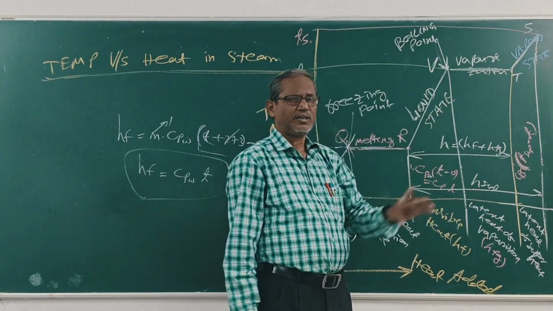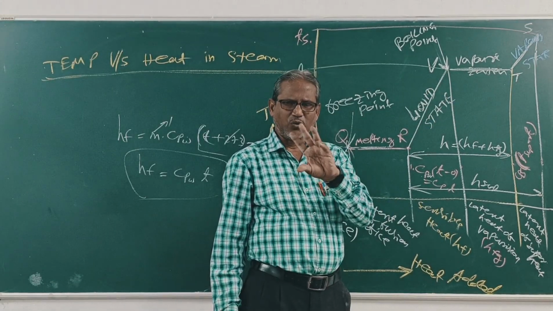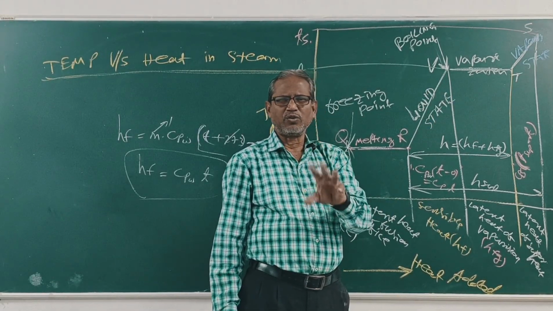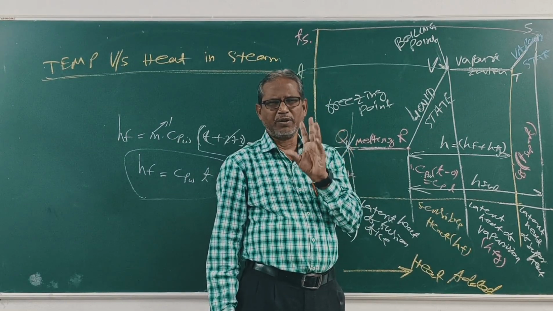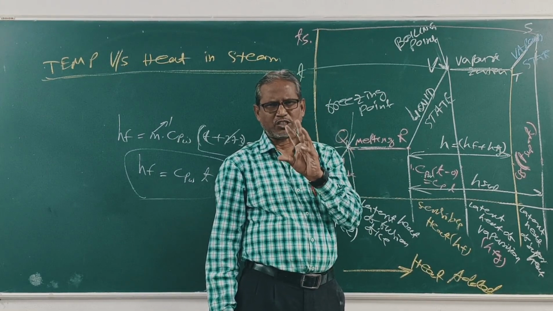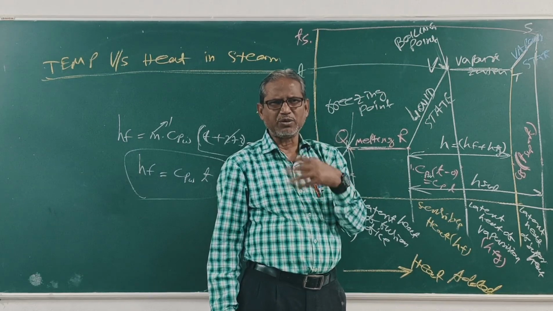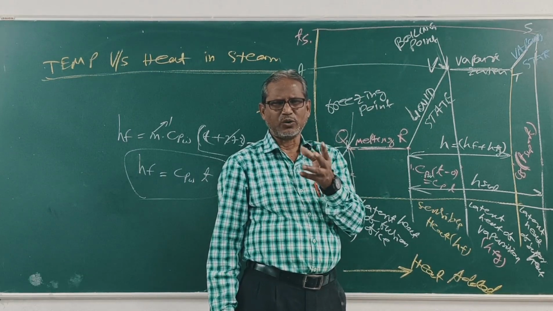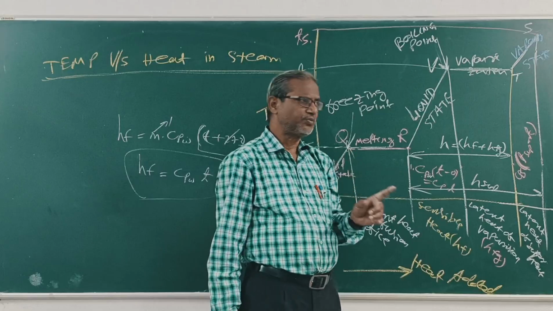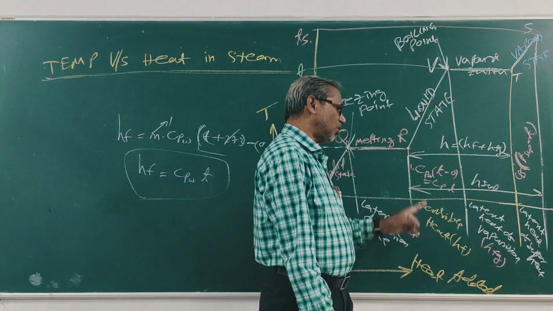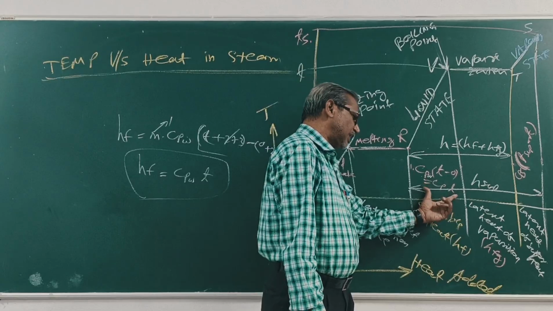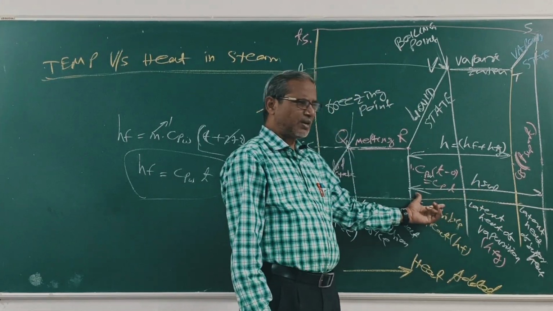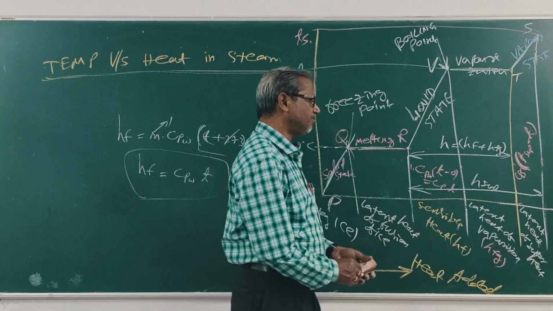From B to T, the total water is converted into steam. This is wet steam or dry steam. They may contain some water particles in suspension. When again we give some heat, the wet steam becomes dry steam from B to T. So the total heat of steam is H is equal to this amount plus this amount, hf plus hfg.